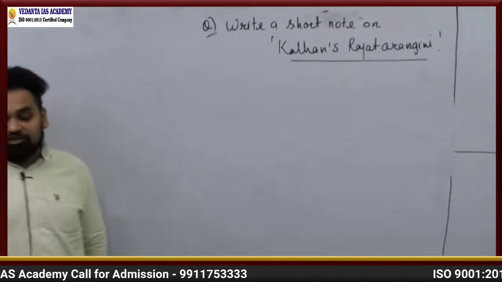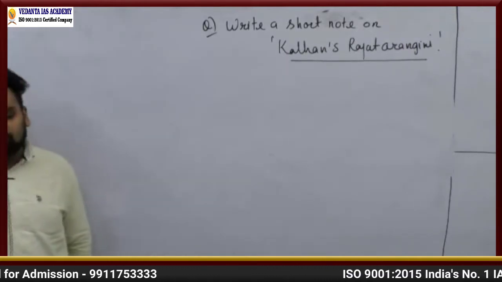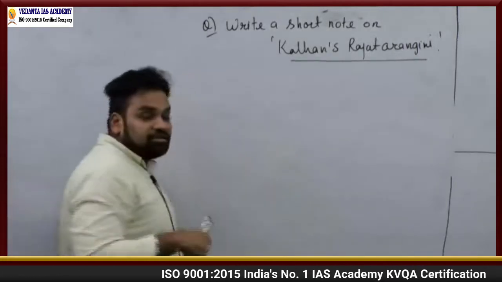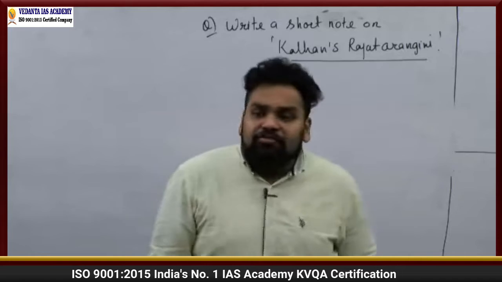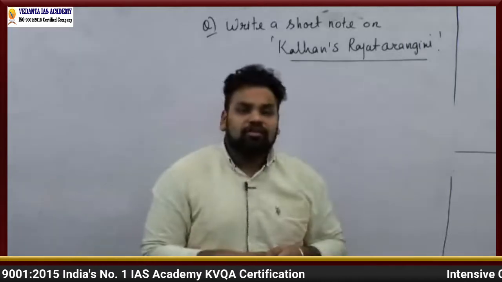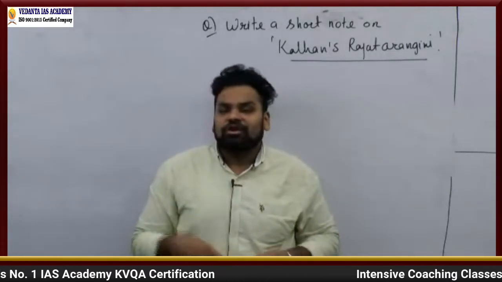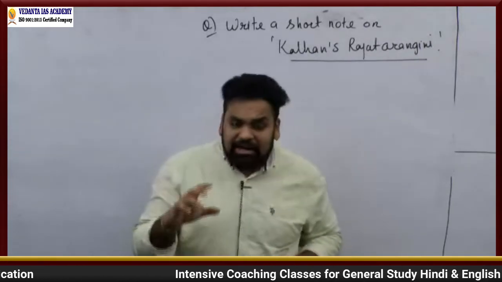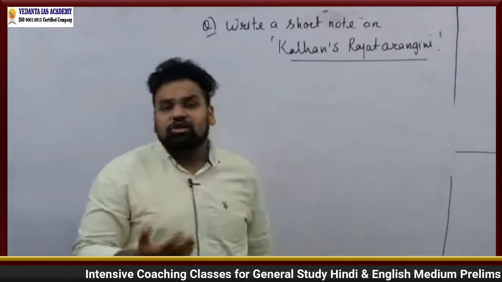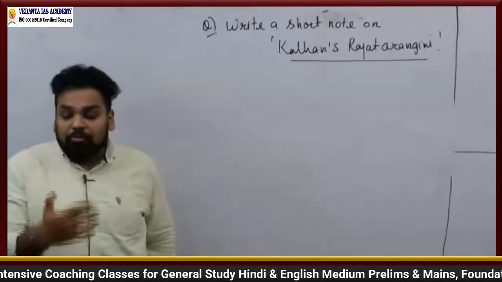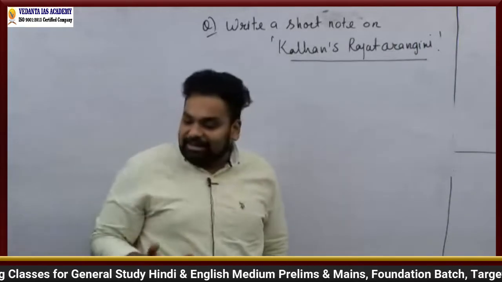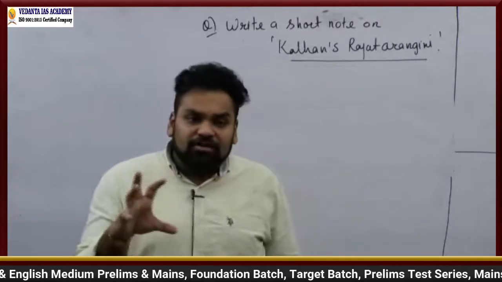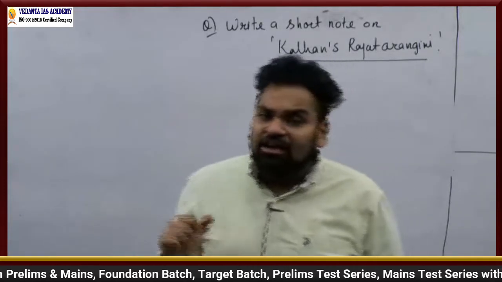So that is something which you need to write when you are talking about this Kalhan's Rajat Tarangini. Why I am giving you this particular question is because this was the first book which was written around 11th century in Sanskrit. In Sanskrit it was written, and it gives us a proper chronological order, right? There's a proper historical chronological dating, right, which has been given in this particular book, right? So this is a very, very important source of Indian history.